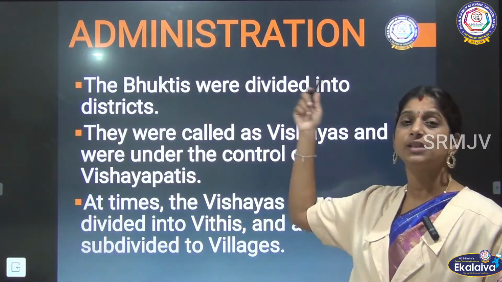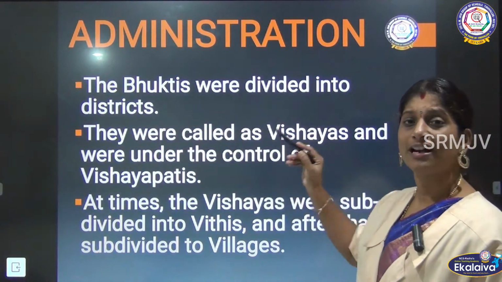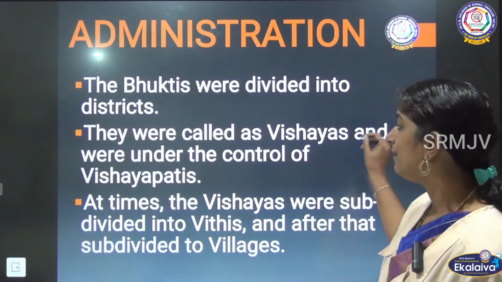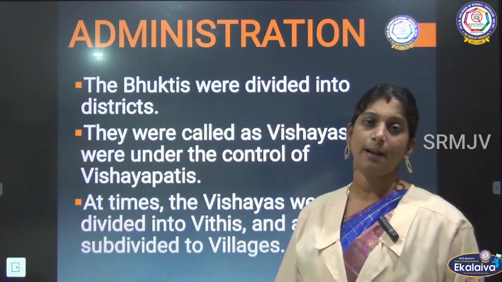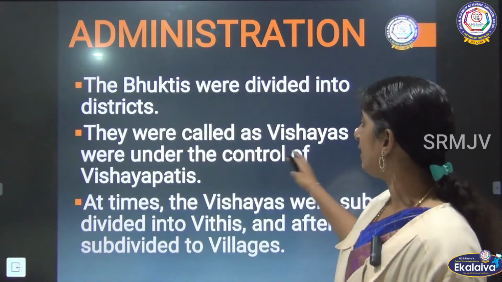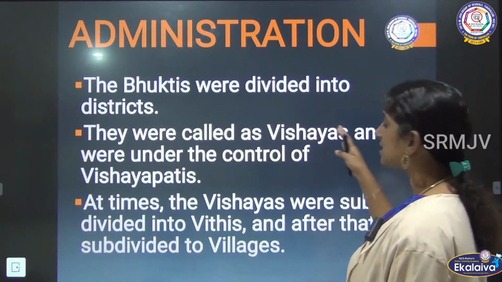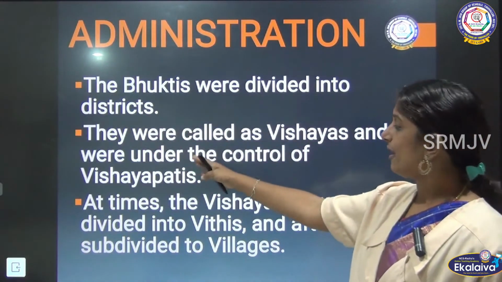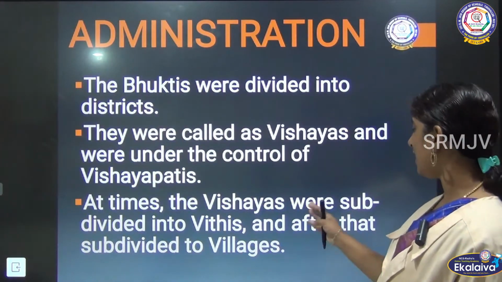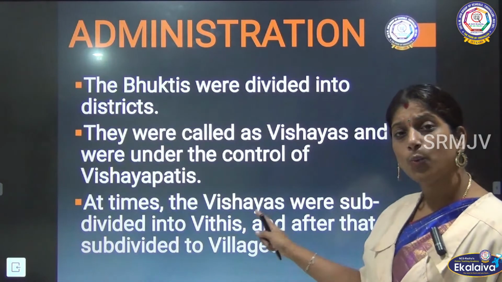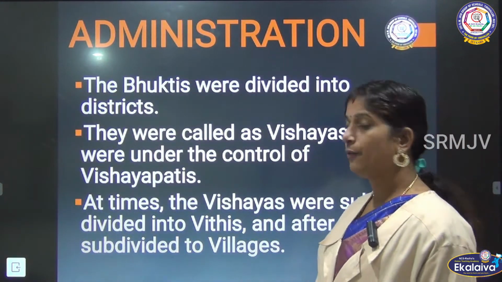Here the Bhuktis were divided into districts, and those districts were called Vishayas. The head of a Vishaya was called a Vishayapati. So the Bhuktis were divided into districts called Vishayas, which were under the control of Vishayapatis. At times the Vishayas were subdivided into Vidhis, and after that into villages.